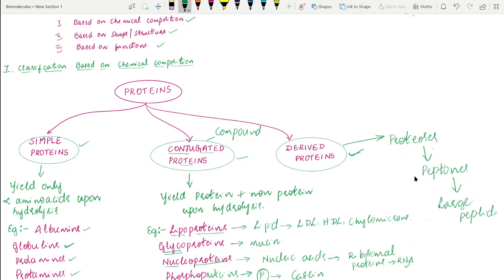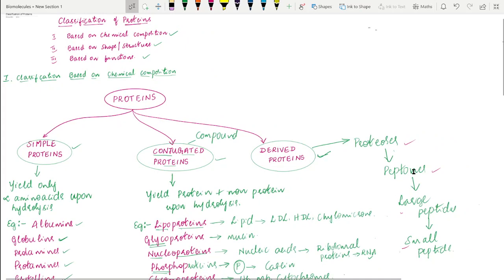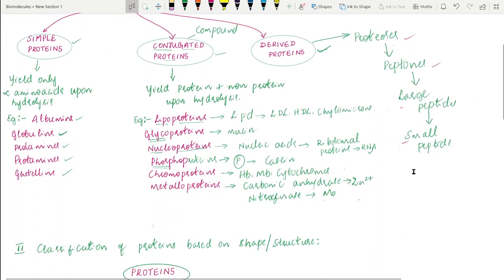And from these large peptides, if they are further subjected to hydrolysis, we are going to have some small peptides. So this is the sequence in which we are going to have the derived proteins. Examples for the derived proteins are proteoses, peptones, large peptides, small peptides, and so on. Okay, this is about the classification of proteins based on their chemical composition.